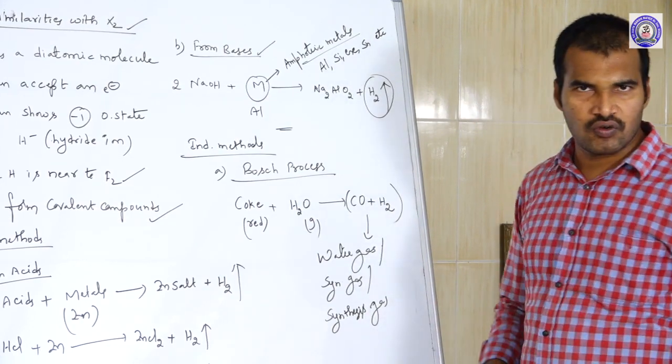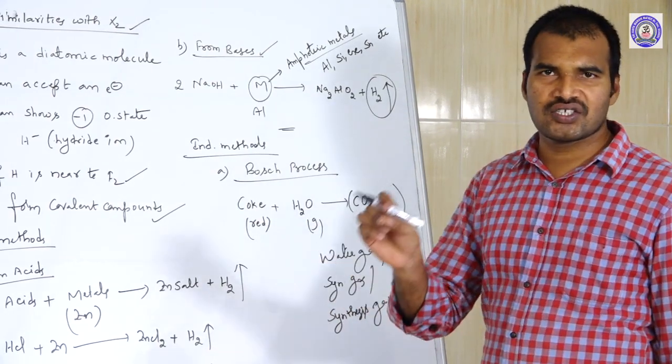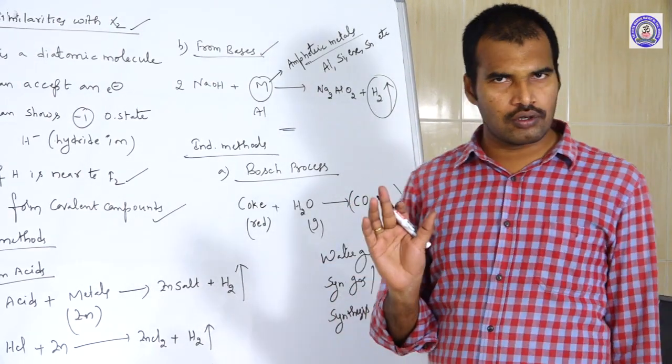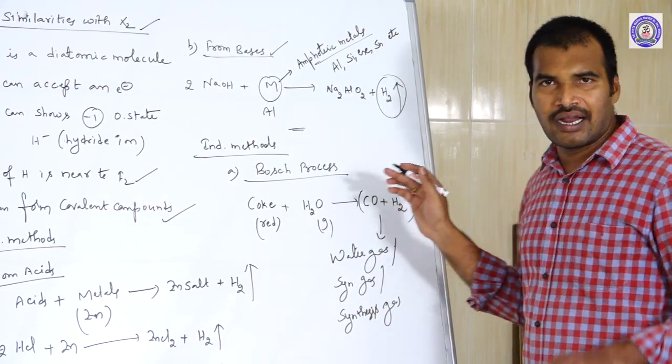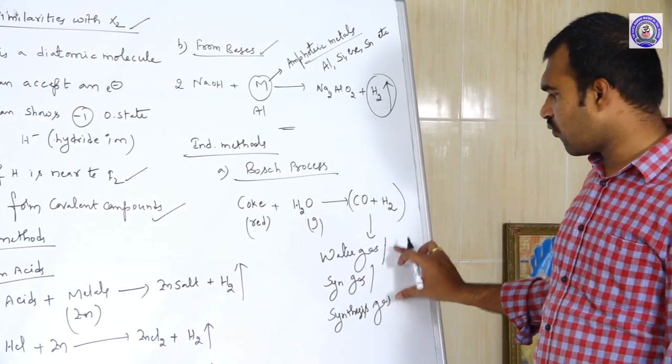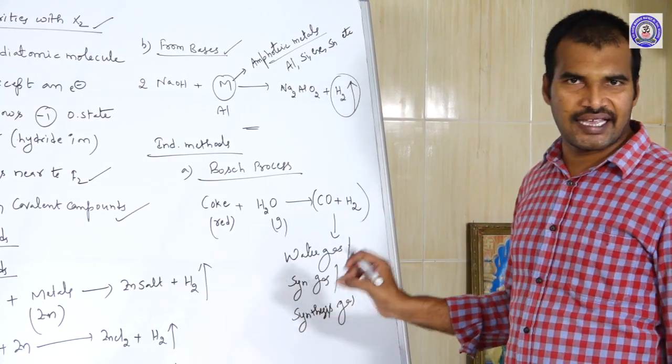So when we pass steam onto the surface of reddish hot coal or coke, we get the mixture of carbon monoxide and hydrogen, and that mixture we call water gas, also called syngas, also called synthesis gas.